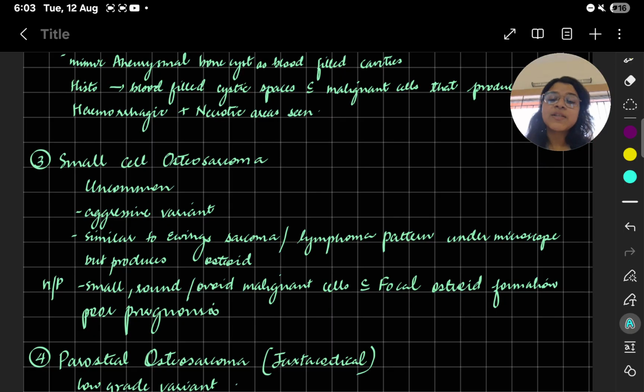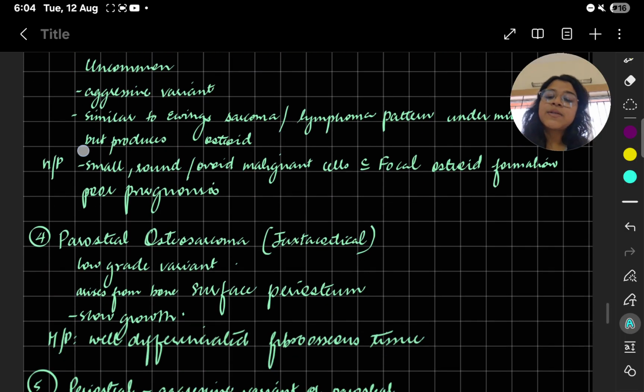So in histopath, if you see, there are small round ovoid malignant cells, same as the Ewing sarcoma or lymphoma, similar cells with focal osteoid formation. So in certain areas only there is osteoid formation, and the prognosis is very poor. Why do you think very poor? Because aggressive, it will finish it off. Okay. So how many types we have learned? Conventional, under conventional 3. You remember now? 1, 2, 3. Yes. And then telangiectic osteosarcoma and then small cell osteosarcoma.